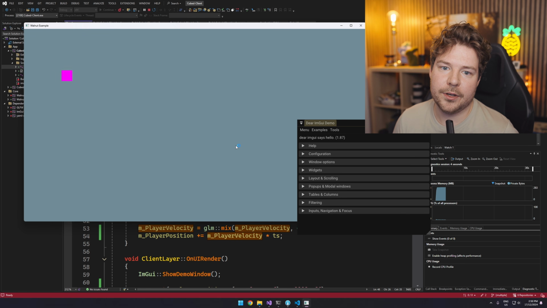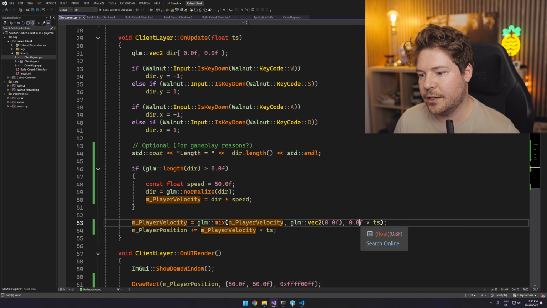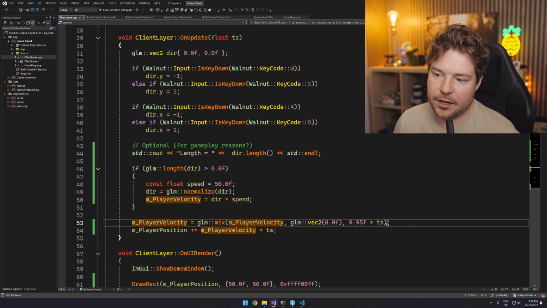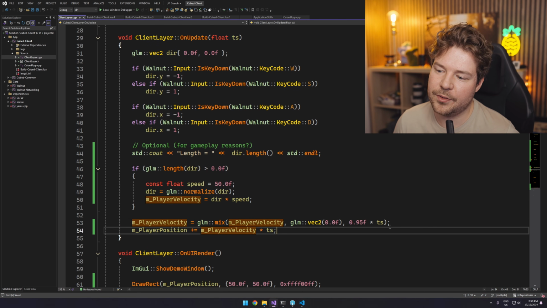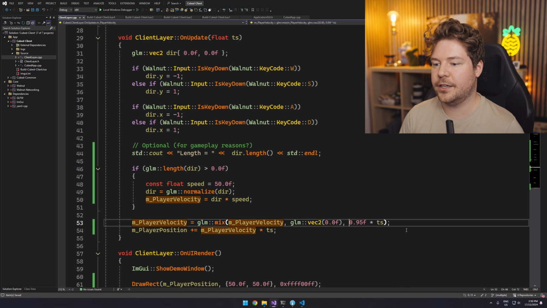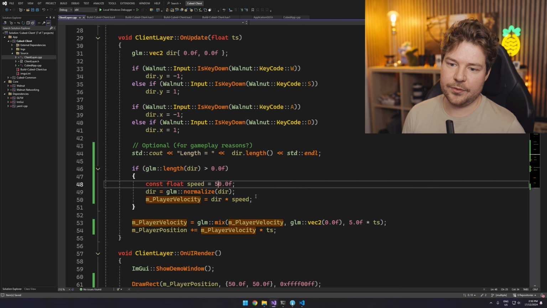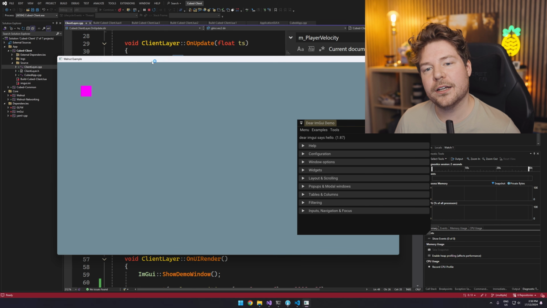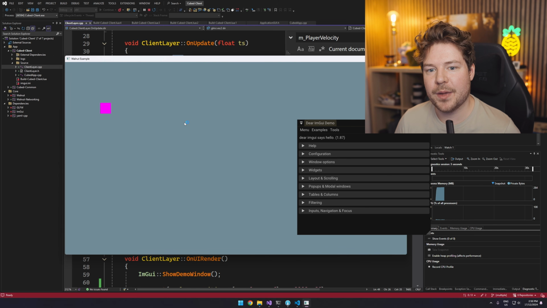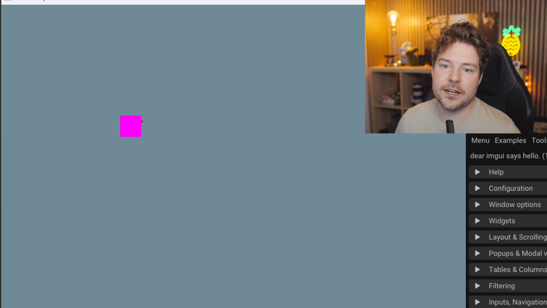Okay, so yeah, there we go. Now that decay is very slow, so let's maybe make it higher. But again, if you're doing it by time step, this could be anything. It doesn't actually have to be between 0 and 1 anymore. I still feel the speed's very slow. Oh, well, it's because it's in pixels, obviously. It's not in meters or anything, right? So we are, in fact, moving in pixels.